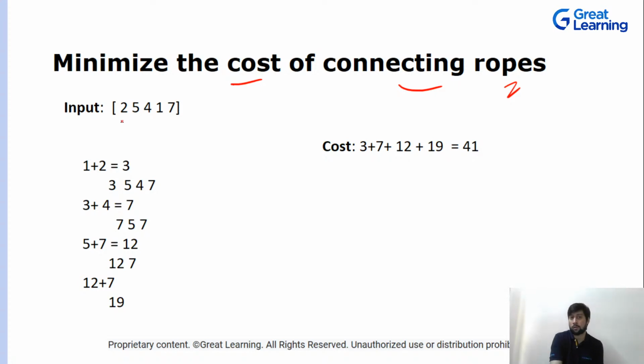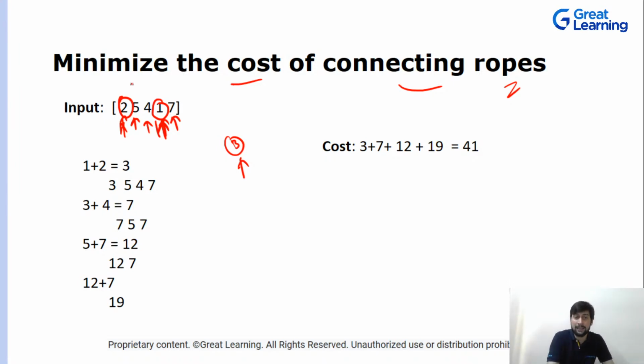So these are your ropes, right? This is 2 units, this is 5 units, 4 units, 1 unit and 7 units. Now you want to minimize the cost of connecting the ropes. Now what is the cost? If you pick this unit and this unit, so you are picking the two minimum, you are minimizing the cost. So basically your cost is now 3. Now once you have picked these minimum elements, you want to combine them in such a way that you are minimizing the cost.